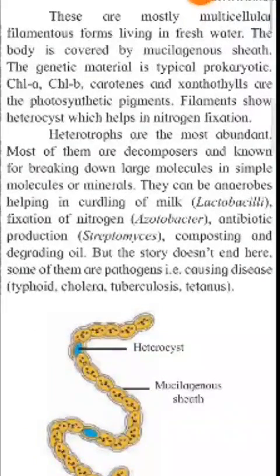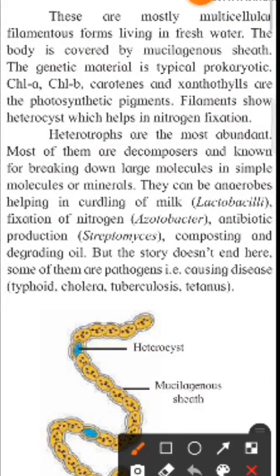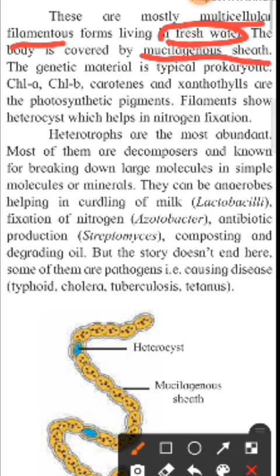These are mostly multicellular filamentous forms living in fresh water. This is the difference between eubacteria and archaebacteria. Archaebacteria are present in extreme conditions, while eubacteria are present in fresh water forms. Their body is covered with a mucilaginous sheath.